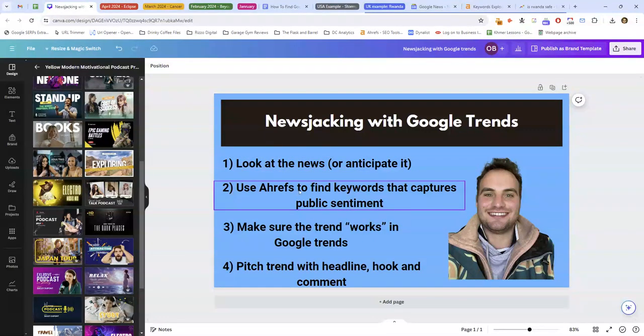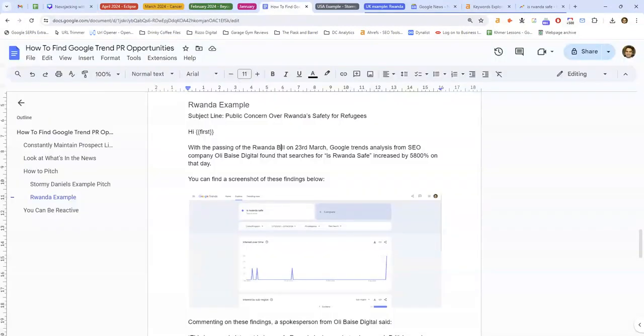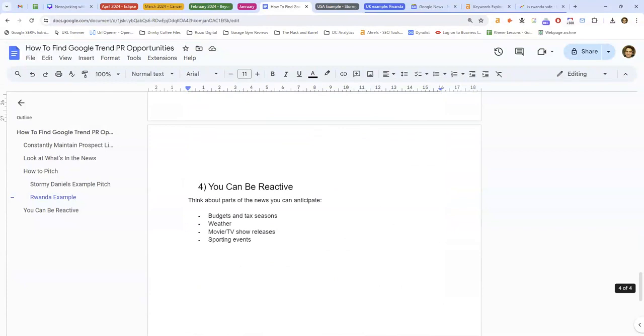So again, you look at the news and use Ahrefs to find high-volume keywords that capture the public sentiment. This requires a little bit of thought and creativity. You then go into Google Trends to make sure that there is some sort of trend around this. And then you pitch the trend with a headline, a hook, a comment, and a screenshot of the finding.